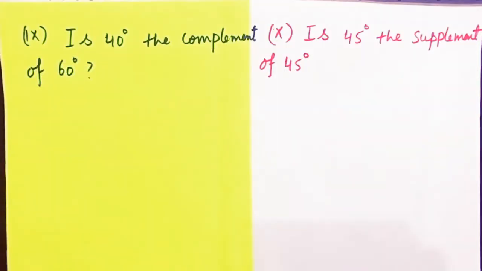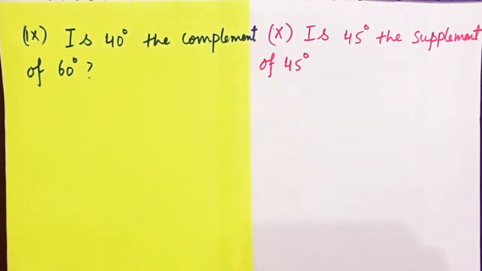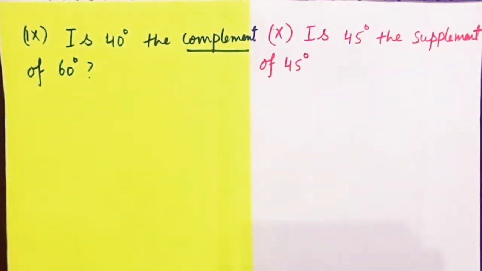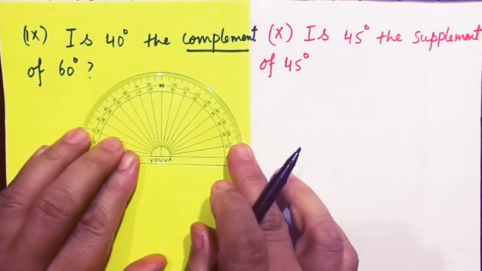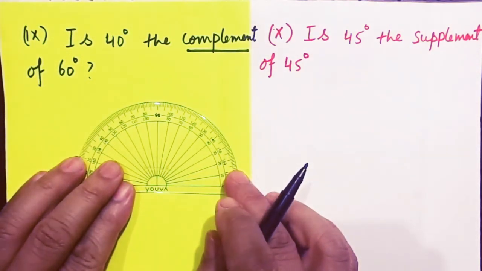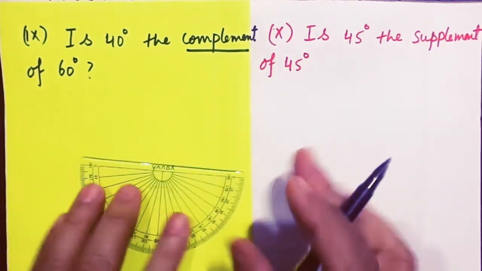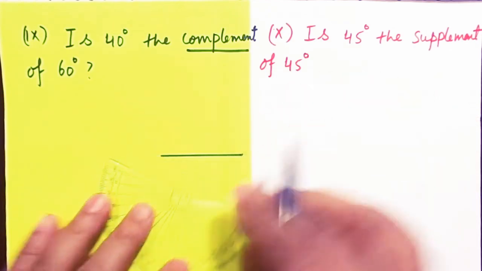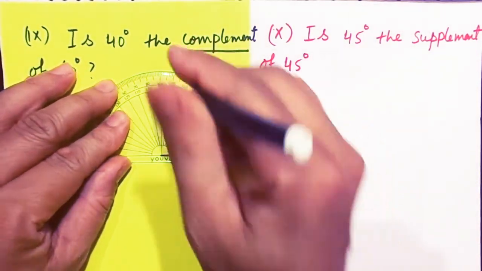Is 40 degree the complement of 60 degree? Now when we talk about the word complement, it means the sum of two angles should be equal to 90 degree, isn't it? Any two angles whose sum is 90 degree.